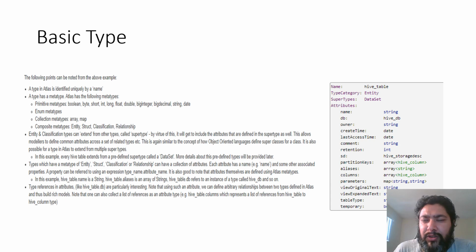To take an example of this, on the right hand side we see an entity named hive table, and it has an attribute name which is of type string, and it has an attribute called db which is of type hive db, which simply means that input to this attribute will be a hive database. And here you can see that we support arrays. This partition key is actually an array of type hive table.